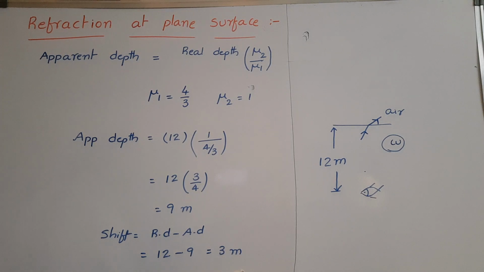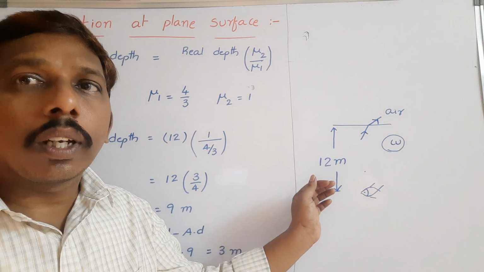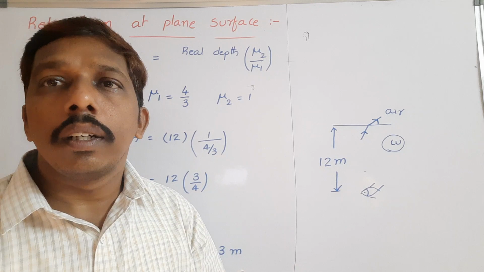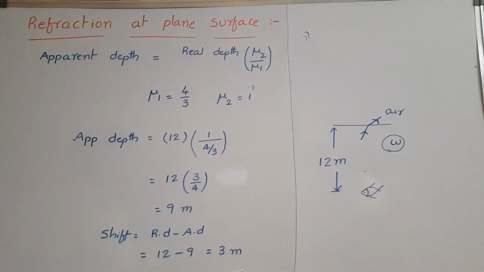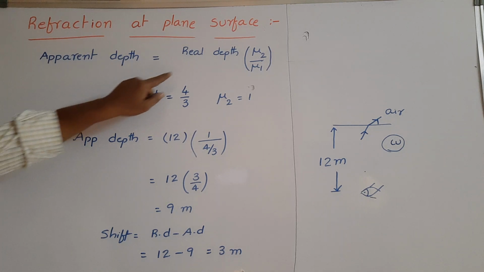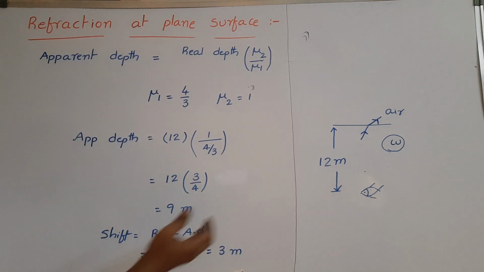So that means any object inside water appears to rise up a little bit. And this apparent depth depends on real depth. So if the water level increases, then apparent depth also changes.